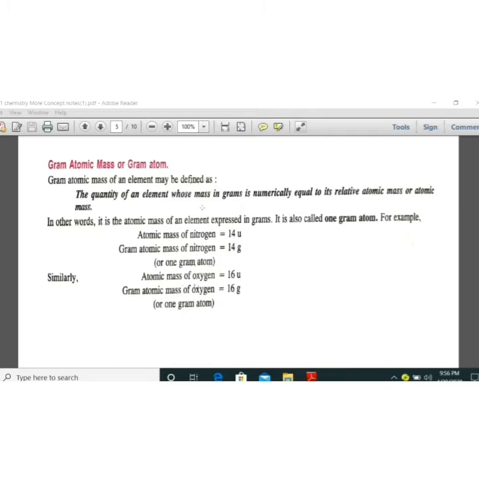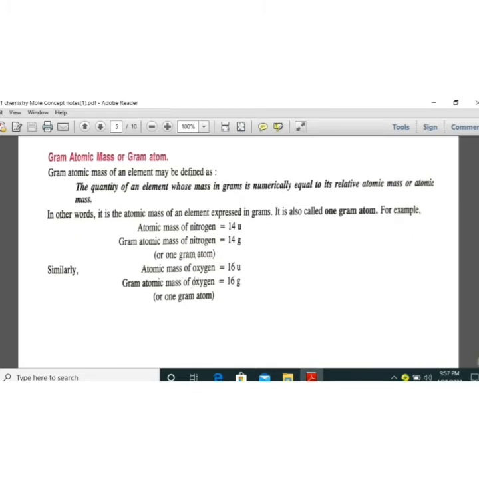It is the quantity of an element whose mass in grams is numerically equal to its relative atomic mass. For example, atomic mass of nitrogen is 14 U, so gram atomic mass of nitrogen is 14 gram. Atomic mass of oxygen is 16 U, similarly gram atomic mass of oxygen is 16 gram. Now, this is actually related to 1 mole.